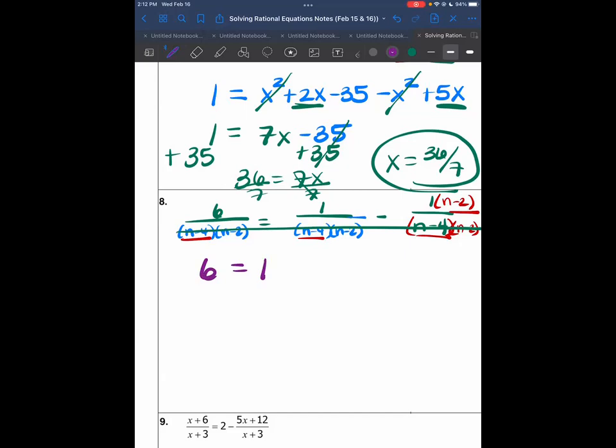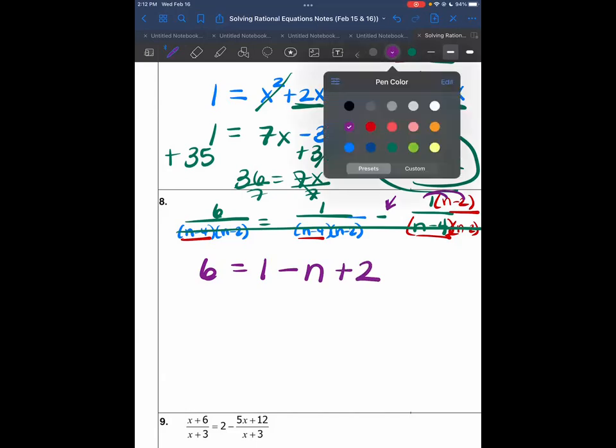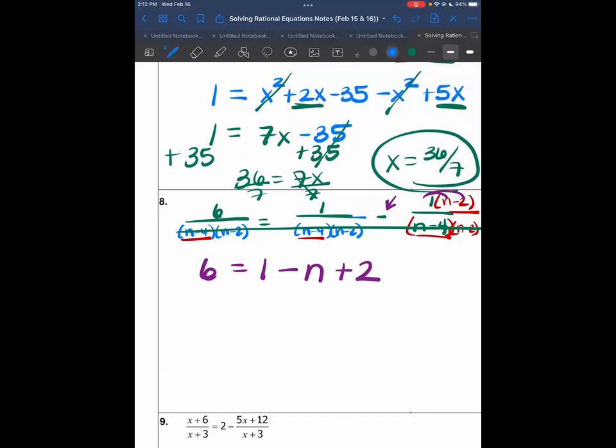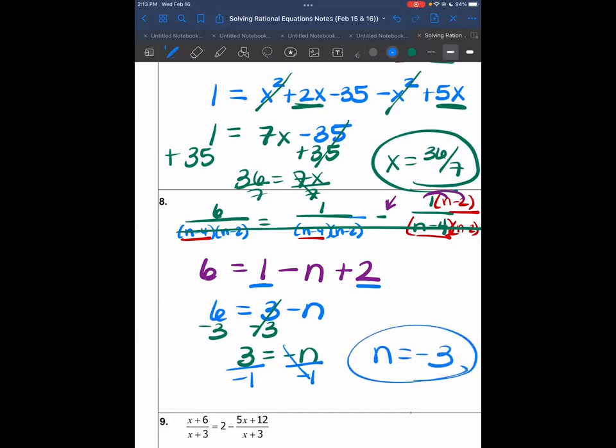1. When you distribute the 1, think of it as a negative because of that minus. So negative 1 times n is negative n, and negative 1 times negative 2 is positive 2. So get the n by itself. You can do it step by step: you can do negative 1 on both sides and then subtract the 2, or you can just combine these two. Negative 1 plus 2 is positive 3, and then you can subtract the 3. Either way, you get the same answer. So 6 minus 3 is 3 is equal to negative n. And to get rid of the negative, we divide by negative 1. And it does work if you plug it into the original.